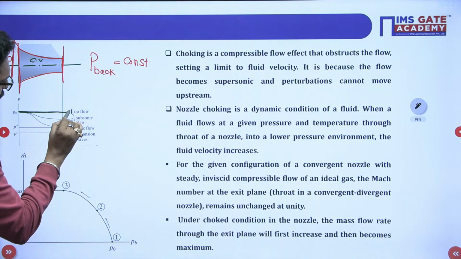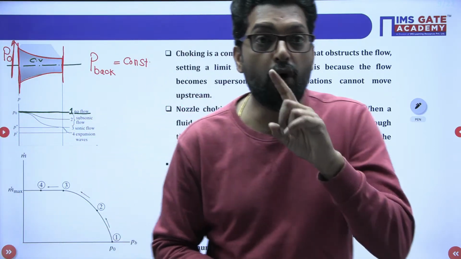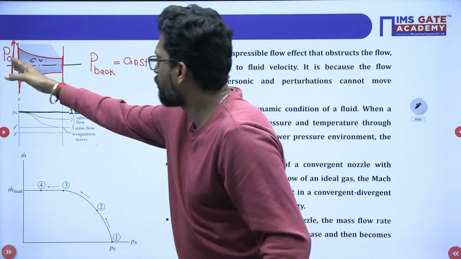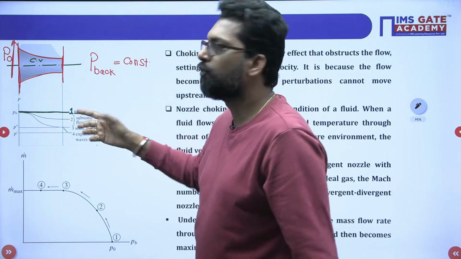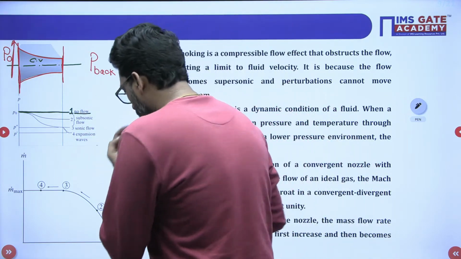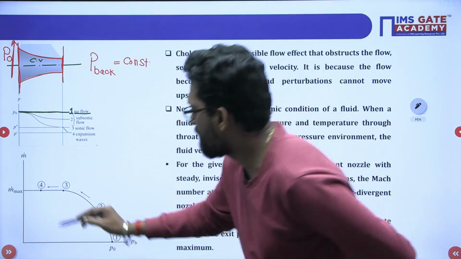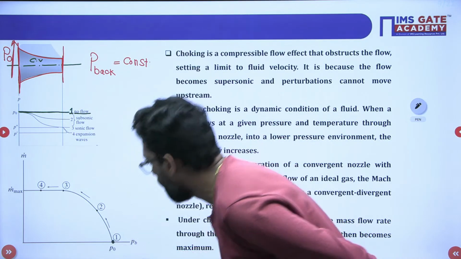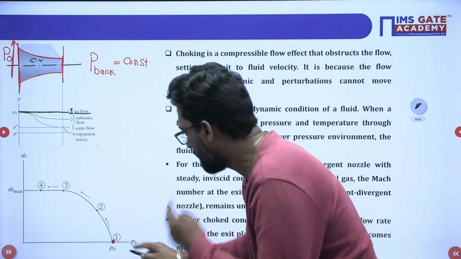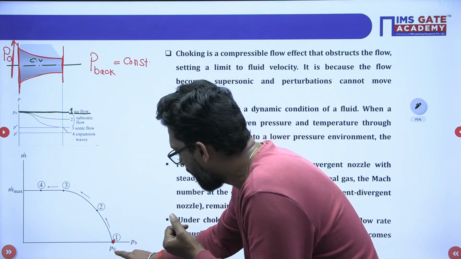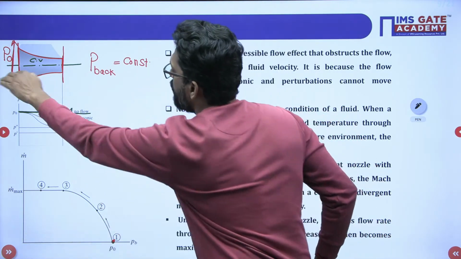let's suppose case number one: no flow, yes or no? There is no flow, yes. If the pressure is constant throughout, that means this pressure is constant throughout and no flow is there. So if there is no flow, the mass flow rate is 0. At point 1, P naught is the maximum pressure, so there is no mass flow rate.